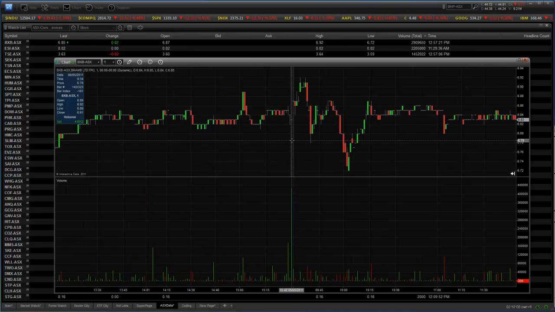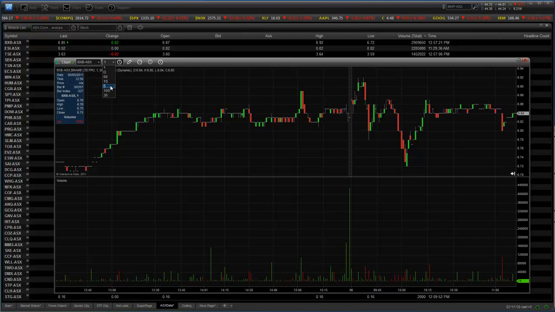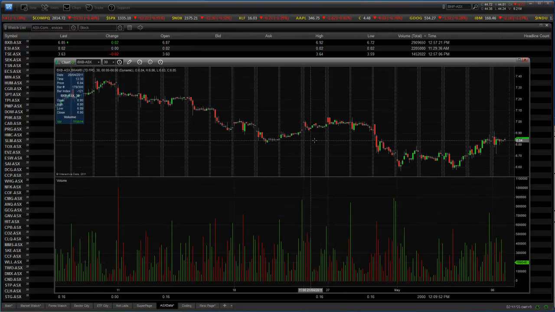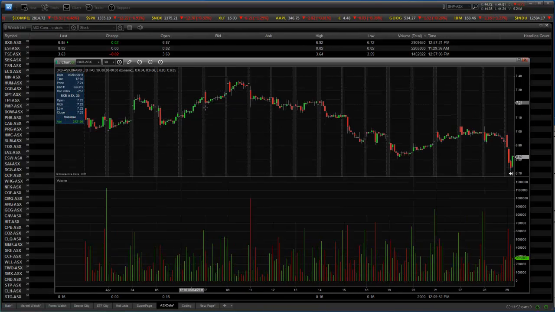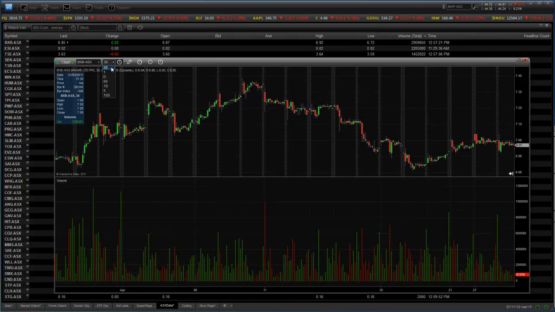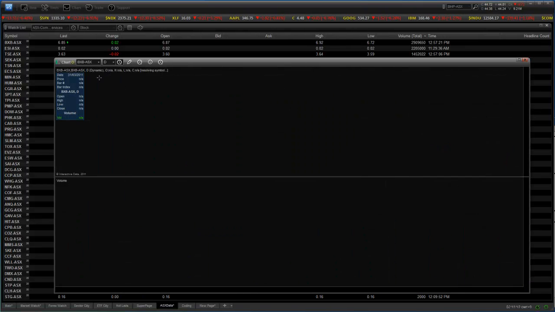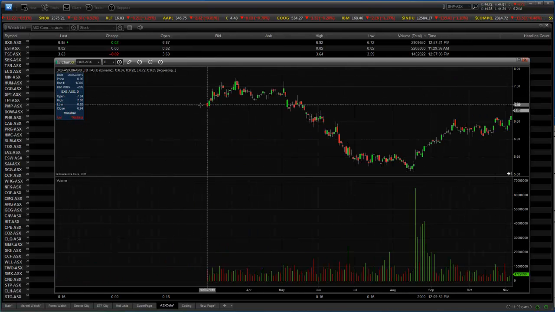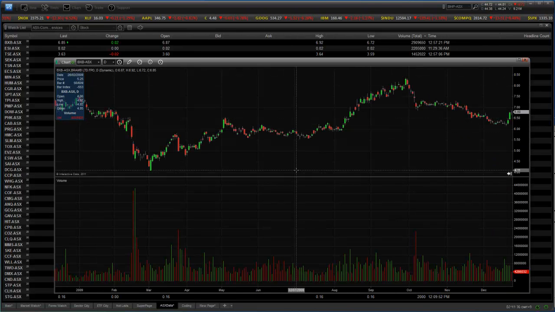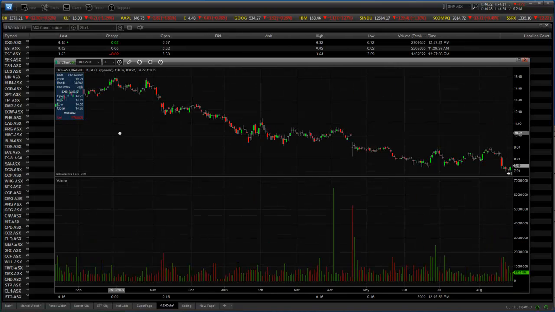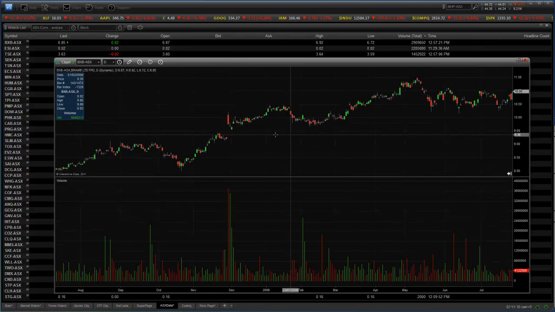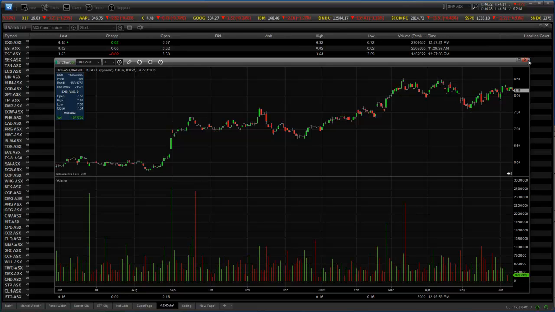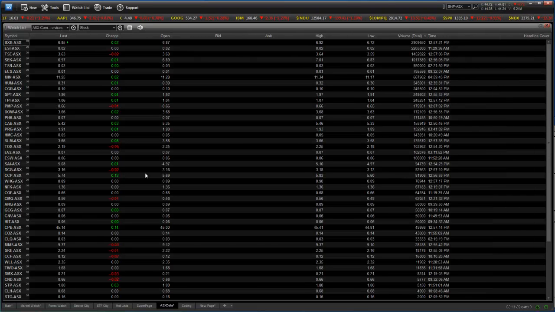And if I want to add the volume, it's just a matter of clicking a button. We have the volume there now. I can change the time frame of the chart very, very quickly. Yeah, the features are just amazing. It's a really great software package. We'll have a look at the daily chart now. It's just taking a bit to load because, like I said, my internet is very slow at the moment. And it's just dynamically updating that data from the server. Okay, so the charting tools are very good. The coding tools I'm going to get to in another video.